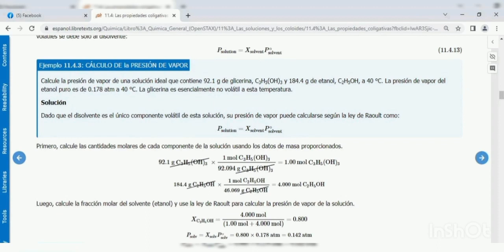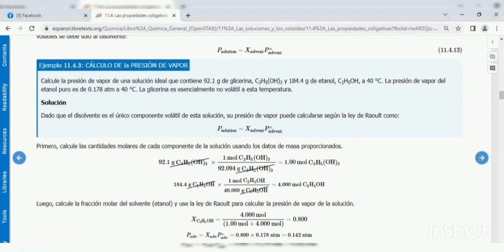The vapor pressure of pure ethanol is 0.178 atmospheres at 40 degrees Celsius. Glycerin is essentially non-volatile at this temperature. Solution: since the solvent is the only volatile component in the solution, its vapor pressure can be calculated according to Raoult's law.